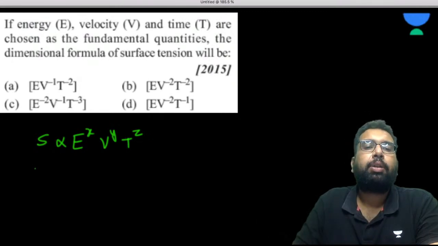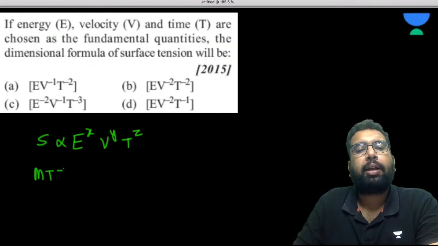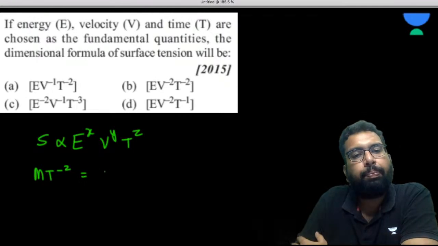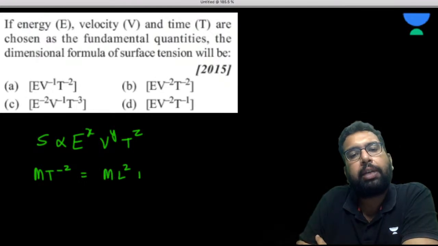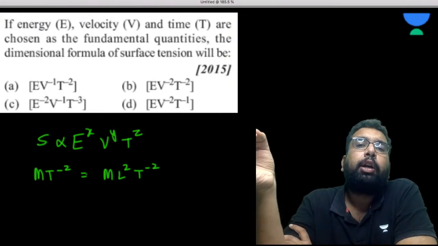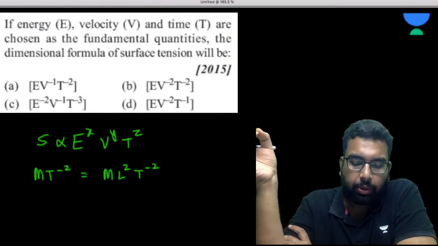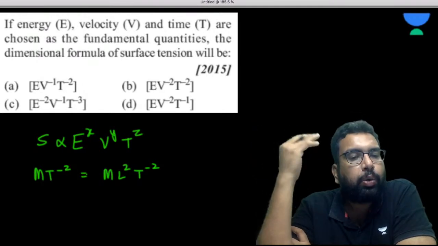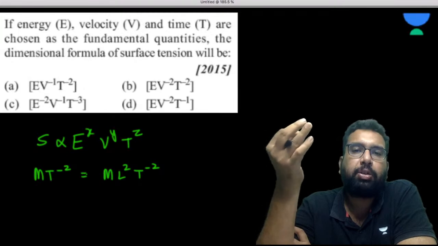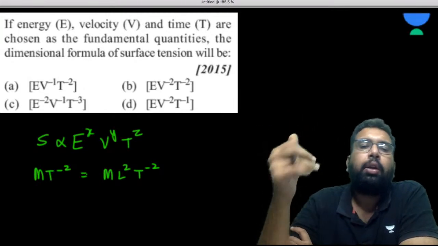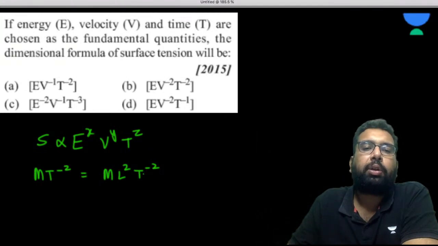Now, what is the dimension of S? It is MT minus 2. We just sorted it out. Then what is the dimension of E? Sir, E is M L2 T minus 2. How come? Think in your mind. Sir, energy is Newton meter, and Newton is MLT minus 2. That is why I told you to memorize the dimension of force, because you can use it in your mind to get the dimension of something. In examination, you have to take care of the time as well. So it is going to be ML2 T minus 2.